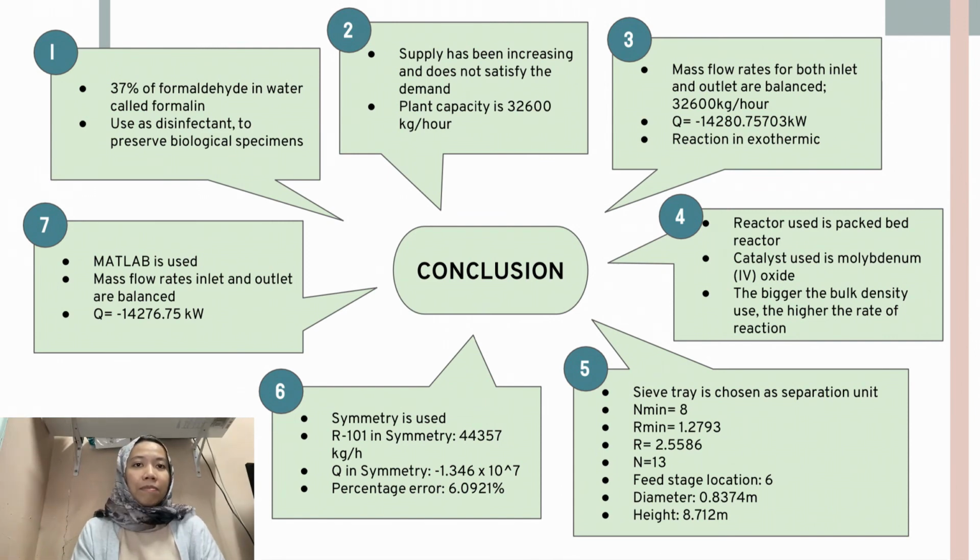For computer-aided plant design, software called SuperPro is used to solve the mass balance and energy balance. Total output flow rate in R101 according to SuperPro is 44,357 kg per hour, and Q in SuperPro is negative 1.346 times 10 to the power 7 with a percentage error of 6.0921%. And lastly, for chemical engineering computation, MATLAB is used and mass flow rates, inlet and outlet, are balanced according to MATLAB, and Q in R101 according to MATLAB is negative 1.47 times 10 to the power 6.75 kilowatt.